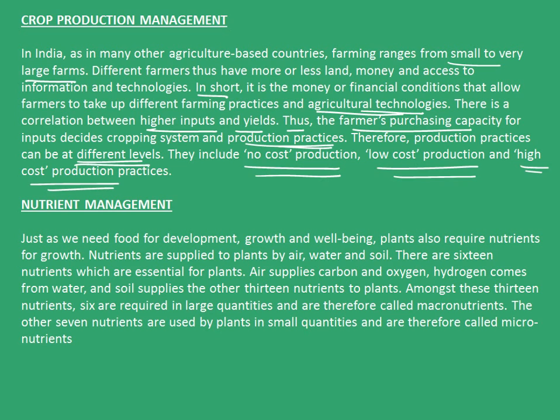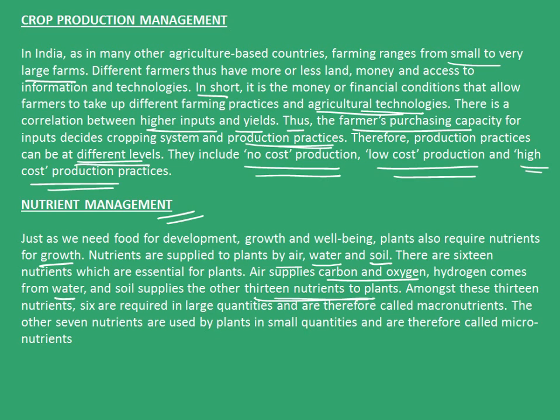The next topic is nutrient management. Just as we need food for development, growth, and well-being, plants also require nutrients for growth. Nutrients are supplied to plants by air, water, and soil. There are 16 nutrients which are essential for plants. Air supplies carbon and oxygen, hydrogen comes from water, and soil supplies other 13 nutrients to plants.